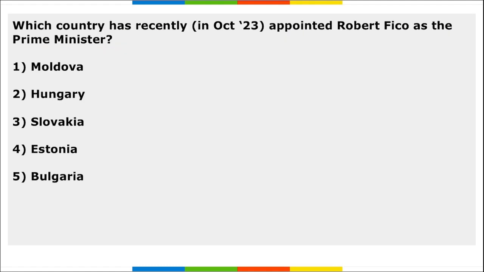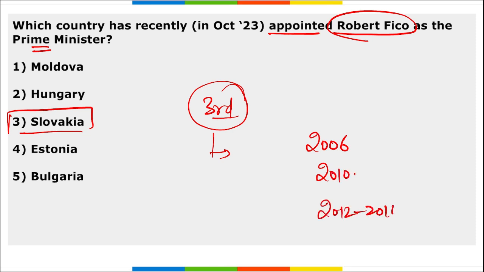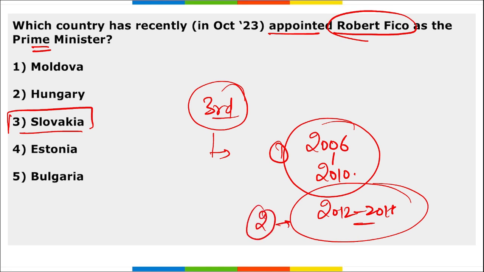Next, which country has recently appointed Robert Fico as the Prime Minister? So Slovakia has appointed Robert Fico as the Prime Minister, and this is the third time Robert Fico will be serving as the Prime Minister of Slovakia. From 2006 to 2010 was the first time period, second 2012 to 2018, and now again in 2023 he has been appointed as the Prime Minister of Slovakia.